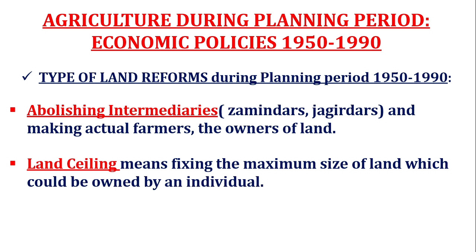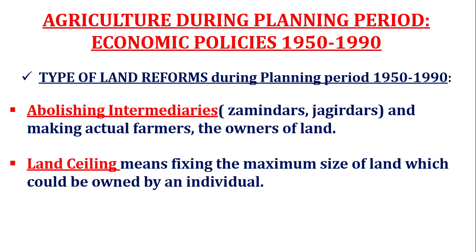So you need to understand that during the planning period, during 1950 to 1990, two reforms took place. First one is abolishing intermediaries, and second one is land ceiling. Abolishing intermediaries means removing intermediaries like zamindars and making the actual farmers the owners of the land, the tillers the owners of the land, the tenants the owners of the land. These kinds of keywords, when we read NCERT, we should be aware of.